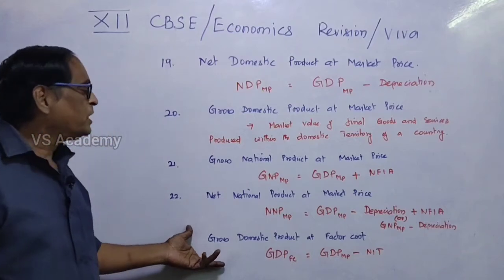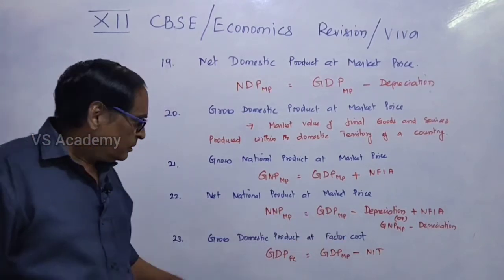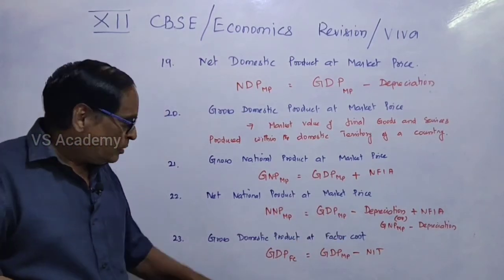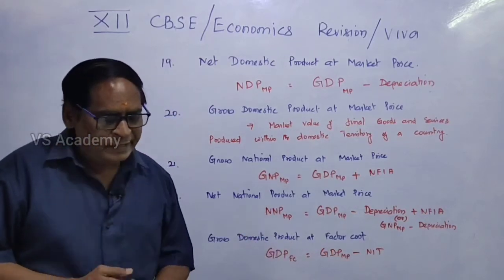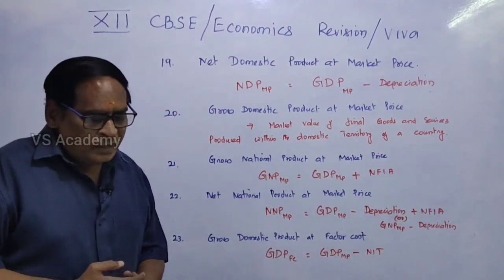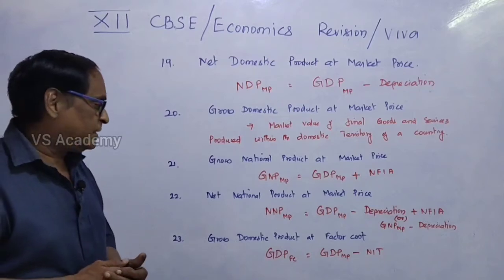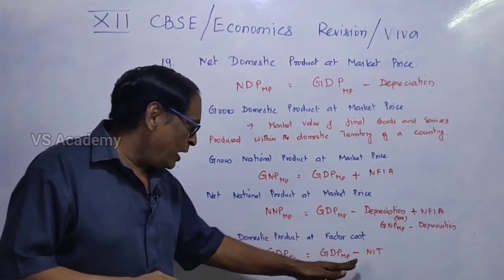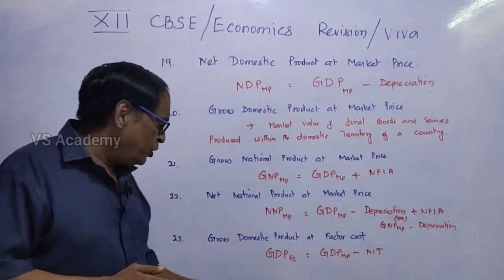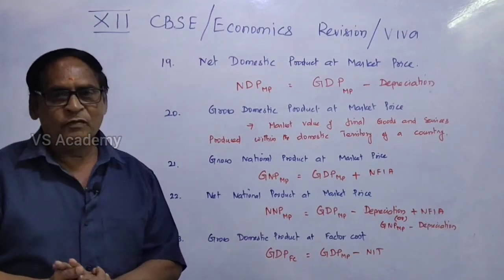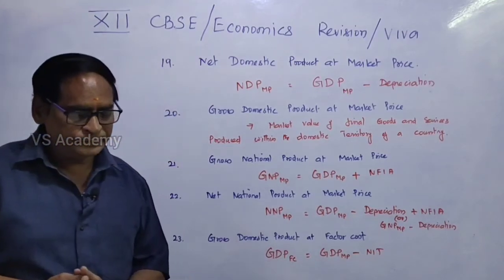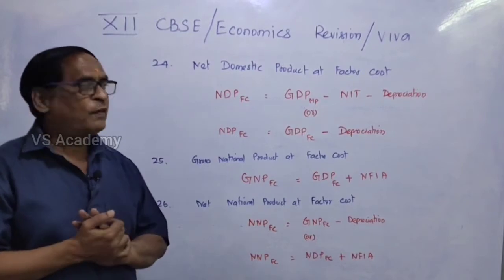And then gross domestic product at factor cost. You can find it by deducting NIT, net indirect tax, from GDP-MP. You can easily get GDP-FC. Next, net domestic product at factor cost.